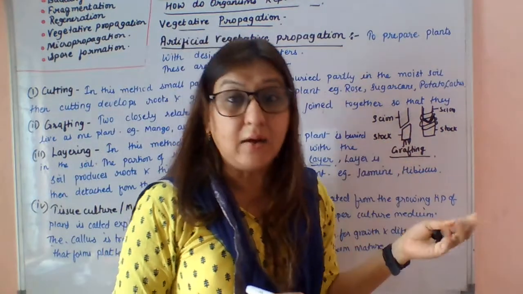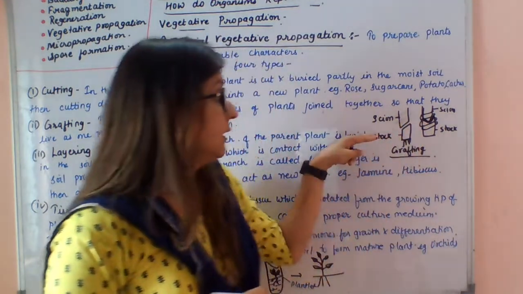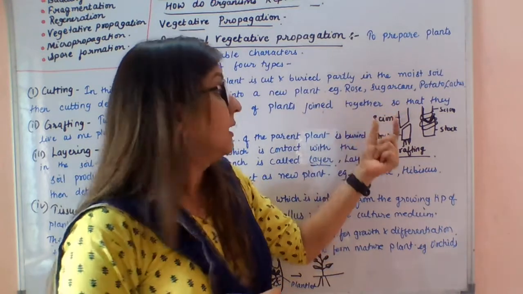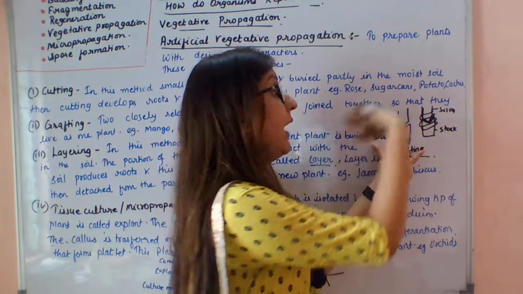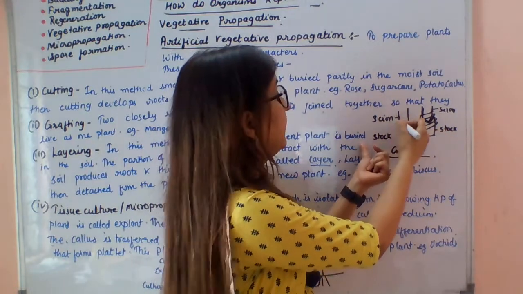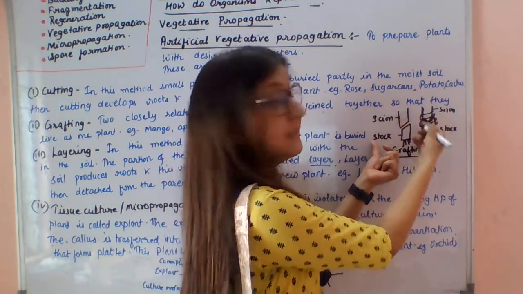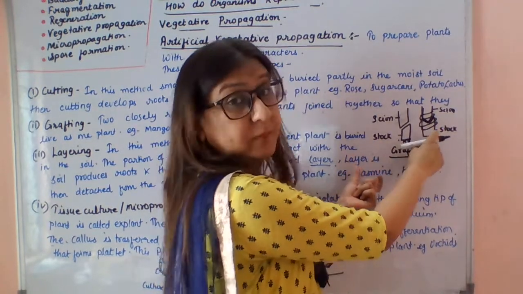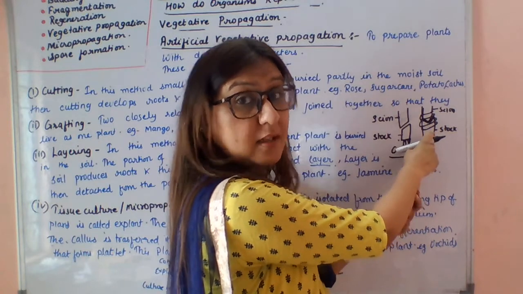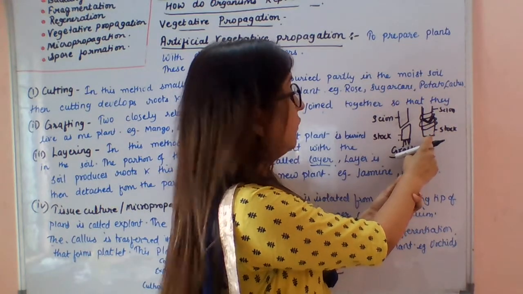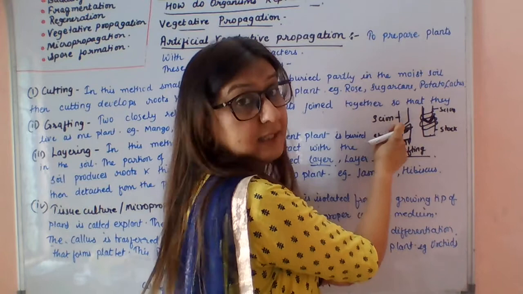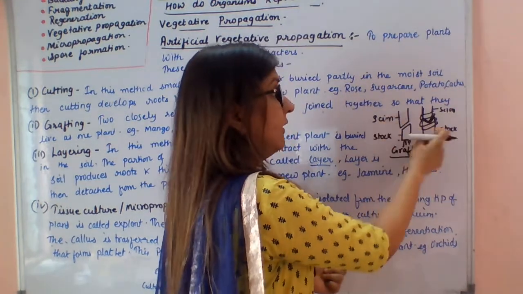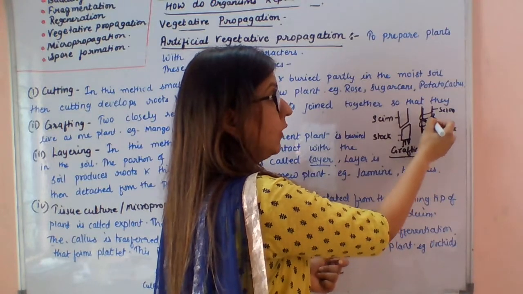When we want to graft, we cut it in the middle so that the scion and stock get apart, and after that we tie the scion to the stock of another plant. I want the characteristics of both plants in this plant, so we will cut this scion, and here also we will cut the scion and throw it, and we will join the other scion to the stock of this plant,